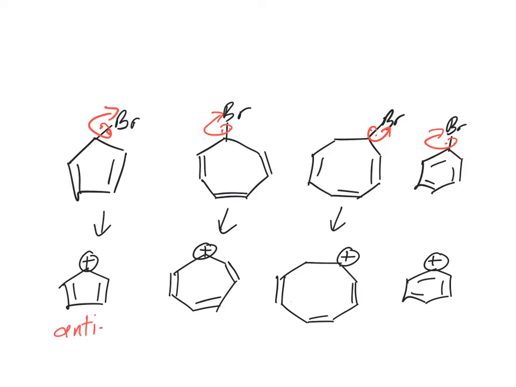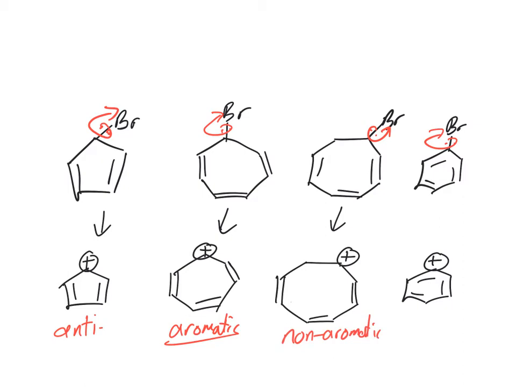The next one over, also an uninterrupted p orbital system, right? Carbocations are sp2 hybridized, so they have an empty p orbital, right? 1, 2, 3, that's an odd number. So this is actually aromatic. So that's really good. That's a really stable product. This one has resonance, but if you notice there's an sp3 hybridized atom here, so this is not going to be aromatic, it's going to be non-aromatic. So it's not terrible, but it's not as good as being aromatic.